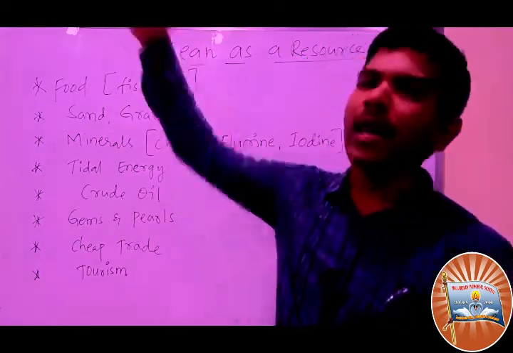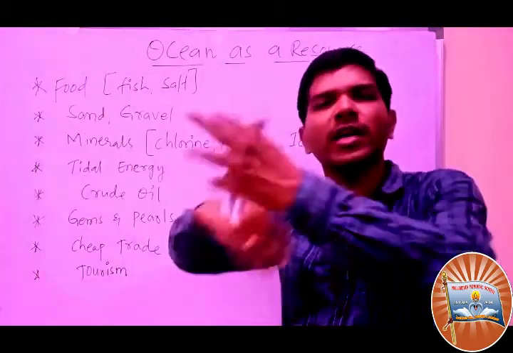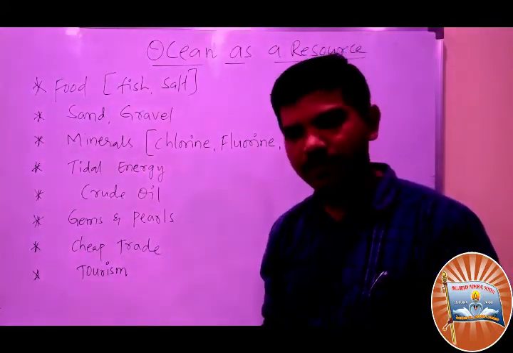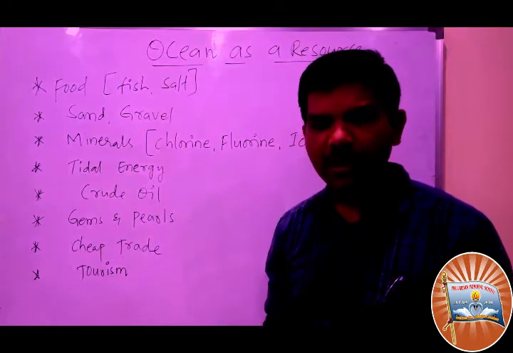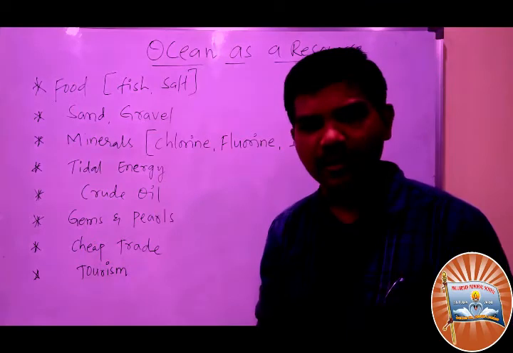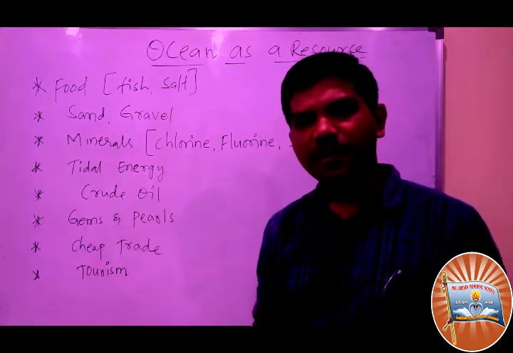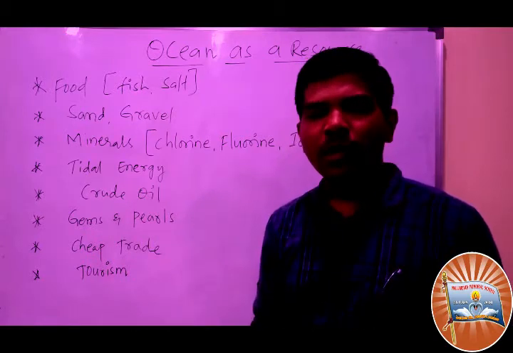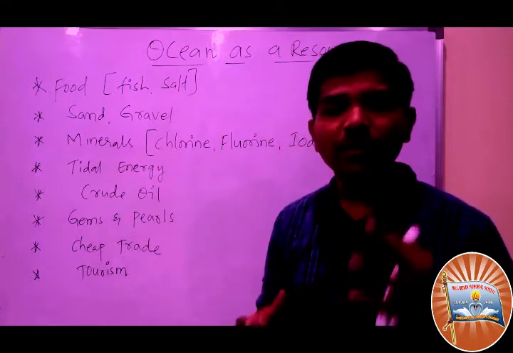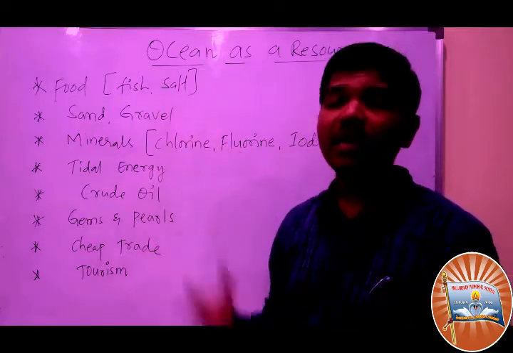For example, if you want to fly from India to London or America, definitely we need crude oil. If you want to send goods from one place to another at the cheapest rate, we need ships, the sea trade. Moreover, you need pearls, gems, fish, and you want to relax at the seashore. So these are a bigger resource for us.